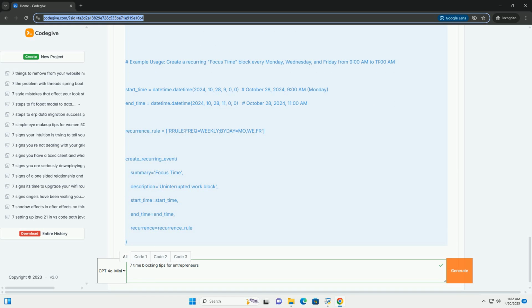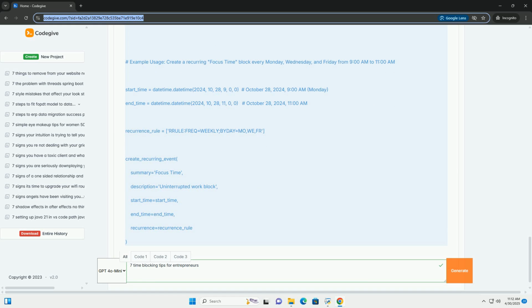Other automation ideas. Zapier/IFTTT: use these platforms to connect your calendar to other apps. For example, automatically create a calendar event when a new project is added to your project management tool. Email filters: create email filters to automatically categorize and prioritize emails, making it easier to batch your email processing. Task management integrations: connect your task management app, such as Asana or Todoist, to your calendar to automatically schedule tasks.